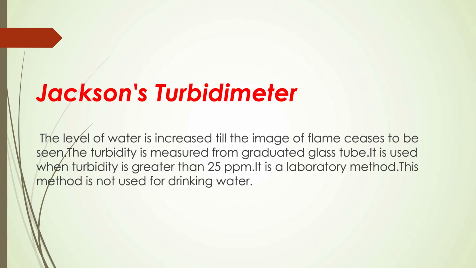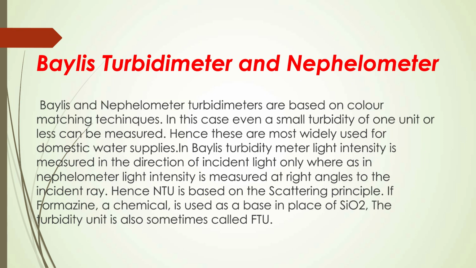Jackson's turbidity meter. The level of water is increased till the image of the flame ceases to be seen. The turbidity is measured from the graduated glass tube. It is used when turbidity is greater than 25 ppm. It is a laboratory method. This method is not used for drinking water. These are the few important points in Jackson's turbidity meter: it is not used for drinking water, it is used when the turbidity is greater than 25 ppm, and it is not a field method. It is a laboratory method. These points should be remembered.